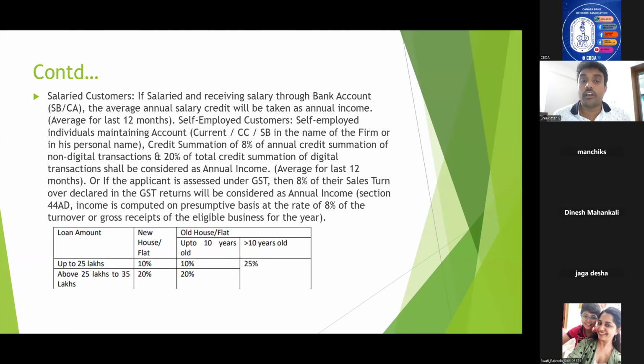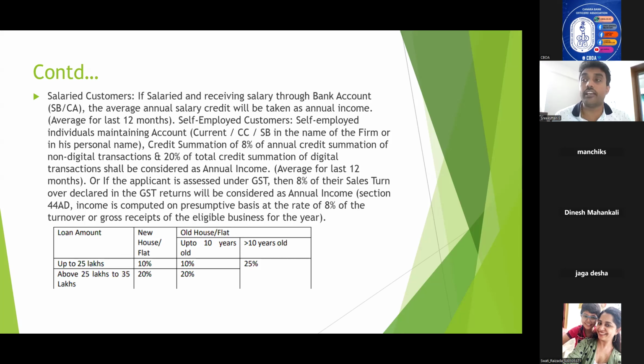Now, in terms of the non-salaried class, they will have a current account, right? In that current account, there will be a total credit summation. You need to segregate that credit summation into two: if it is a non-digital transaction, 8% of that, plus 20% of the credit summation of digital transactions, and add them up.